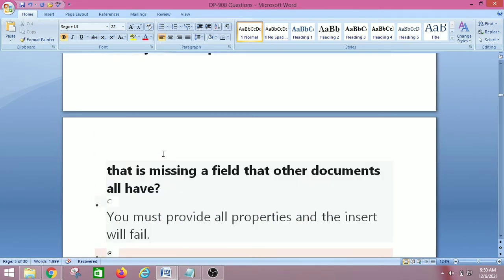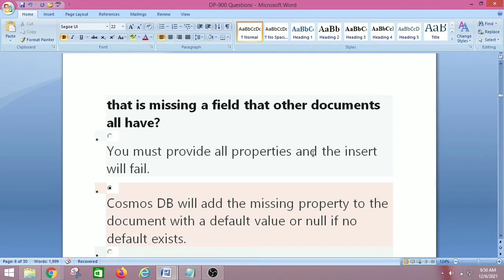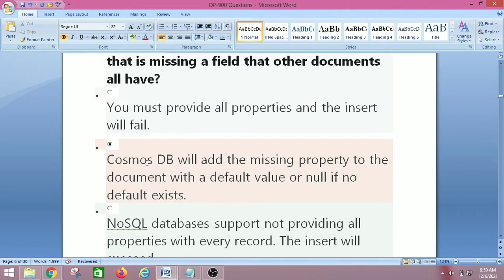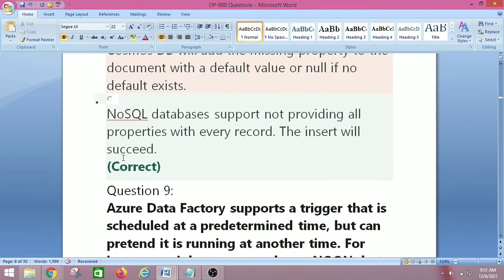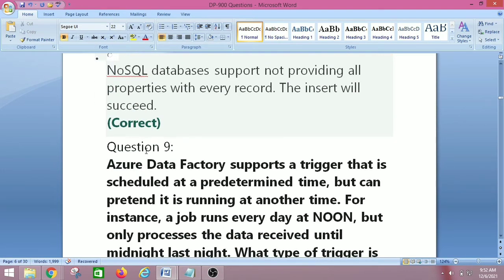So the options are: you must provide all properties and the insert will fail, or Cosmos DB will add the missing property to the document with a default value, or null if no default exists, and NoSQL databases support not providing all properties with every record, the insert will succeed. So the right answer is NoSQL databases support not providing all properties with every record. The insert will succeed.